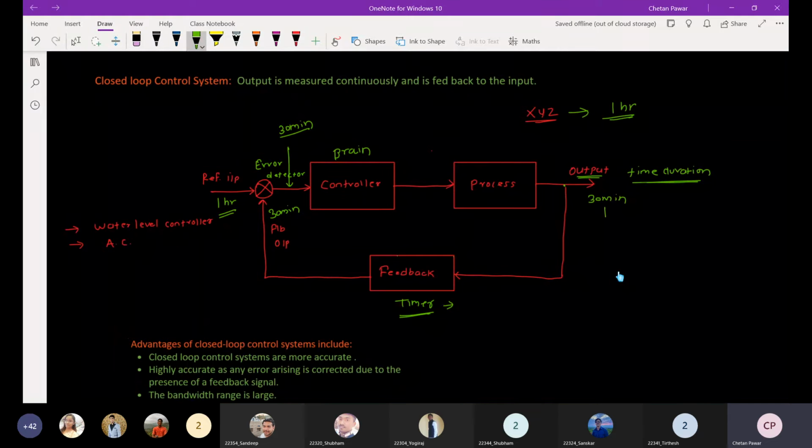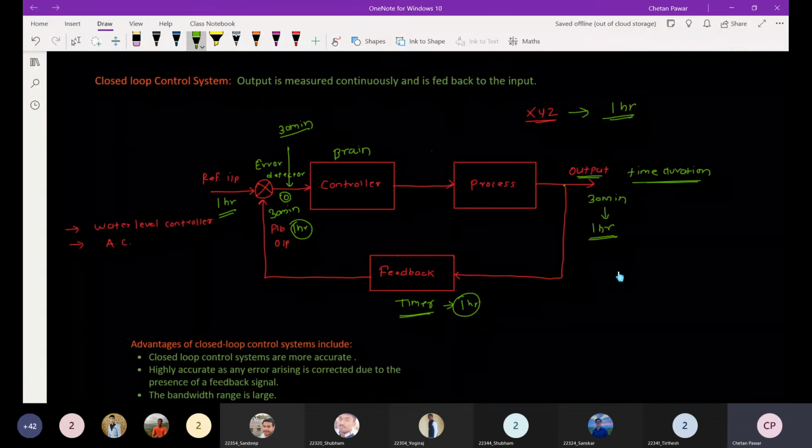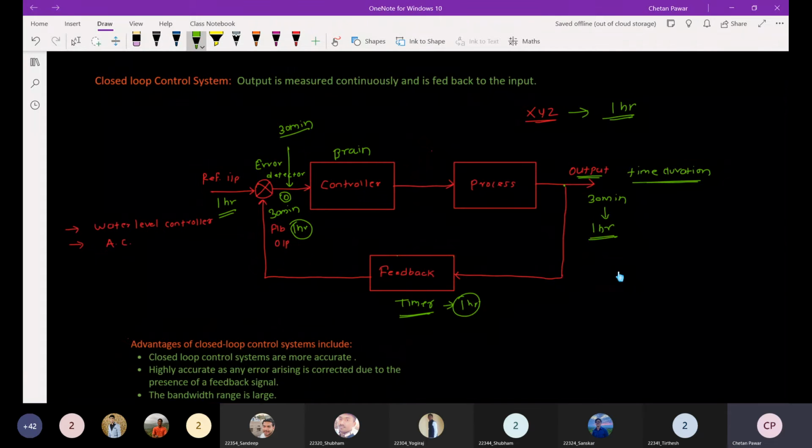After that, time will proceed and 1 hour will be completed. So what will happen? The timer will reach 1 hour, so your feedback output will be 1 hour. If you take the difference here, 1 hour minus 1 hour, it is 0. So you will understand that the time is completed and now I need to stop watching that series. The brain will send that signal to your system, and you will stop watching.